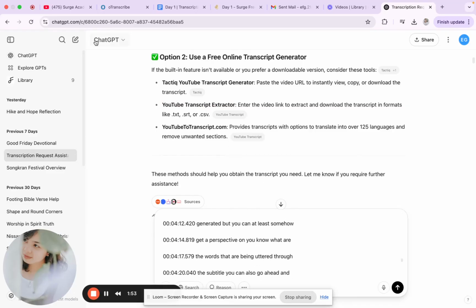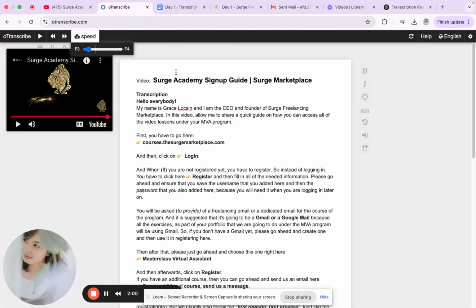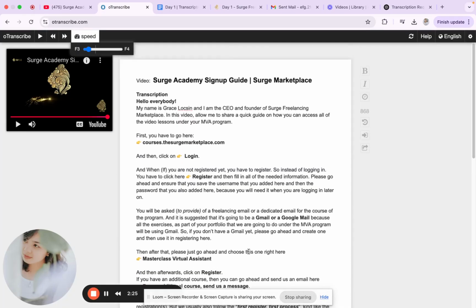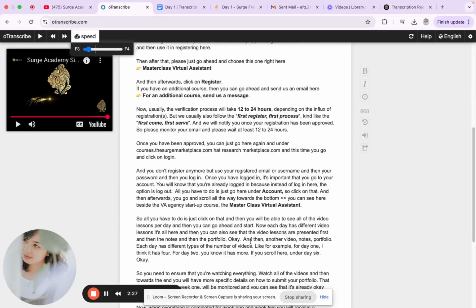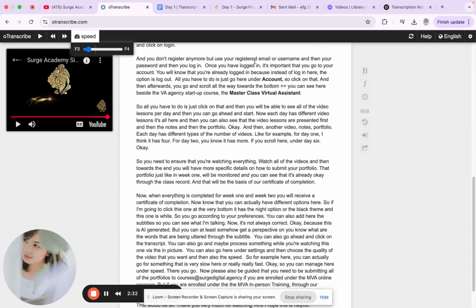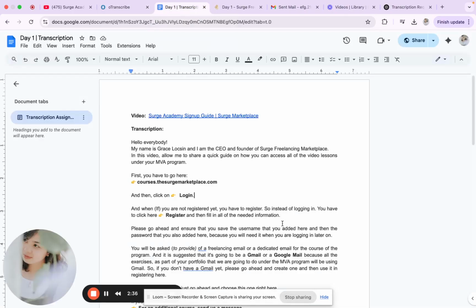And then after that, I've transferred the raw transcription into oTranscribe. And here in oTranscribe, I've manually checked the transcription and made sure that the words have been captured correctly. And then finally, I've transferred it to the Google Docs